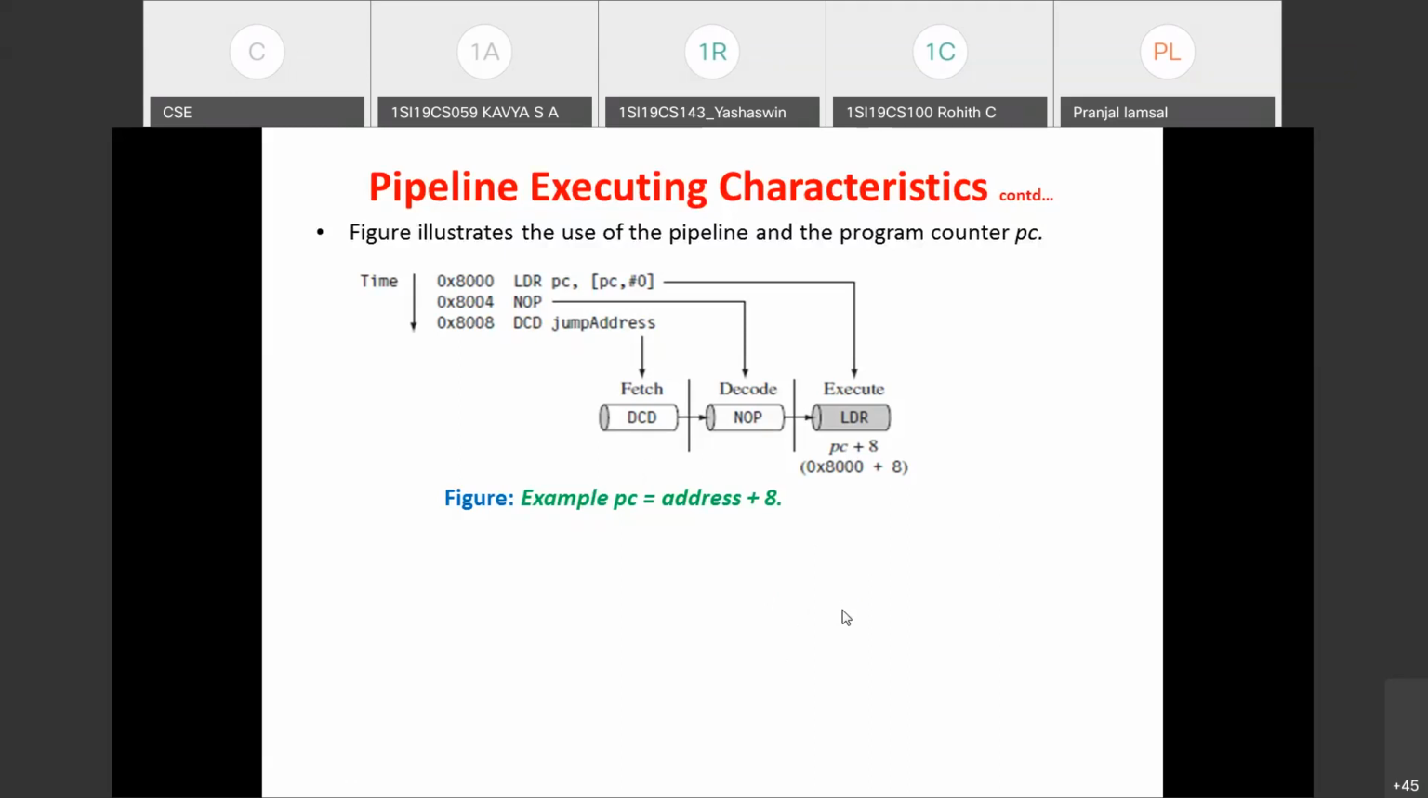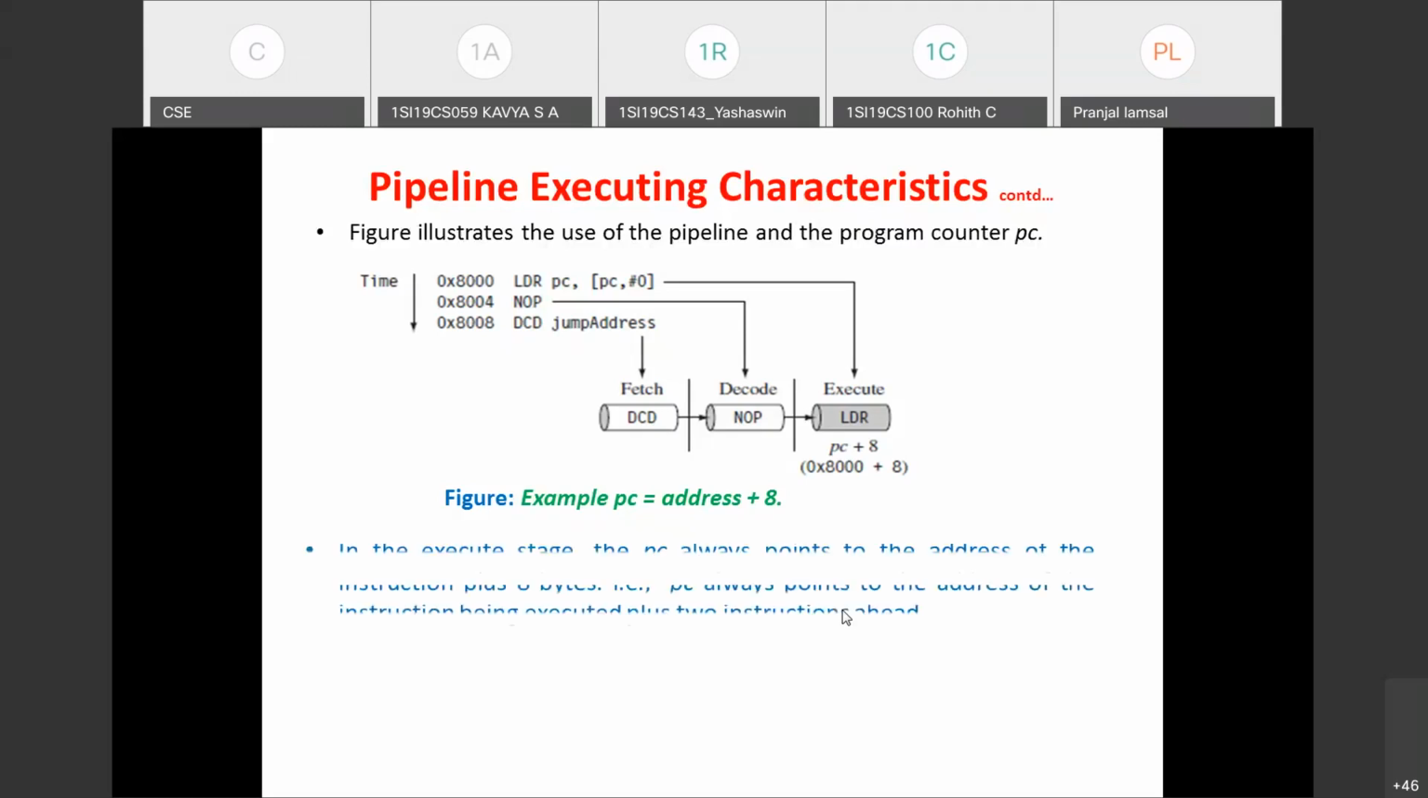In ARM7, in the 3-stage pipeline, while executing the current instruction, the PC will be 8 bytes ahead, or 2 instructions ahead, you can say. Similarly, if it were Thumb instructions, each instruction is of how many bytes? It is 16-bit instructions, right? In the Thumb instruction set, the PC will be 4 bytes ahead, since each instruction takes 2 bytes.